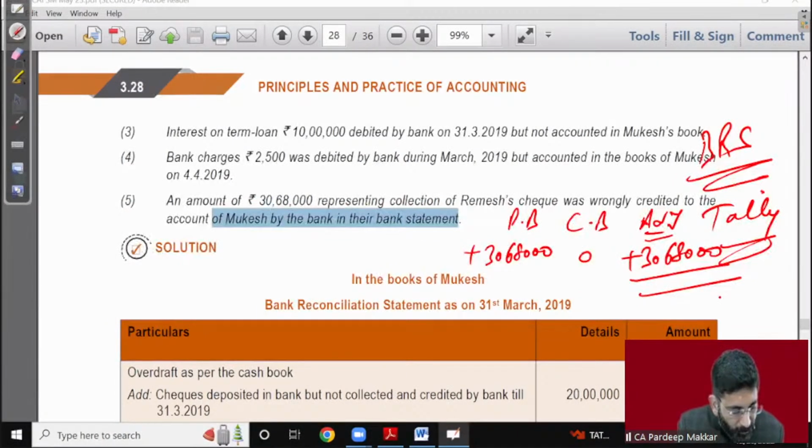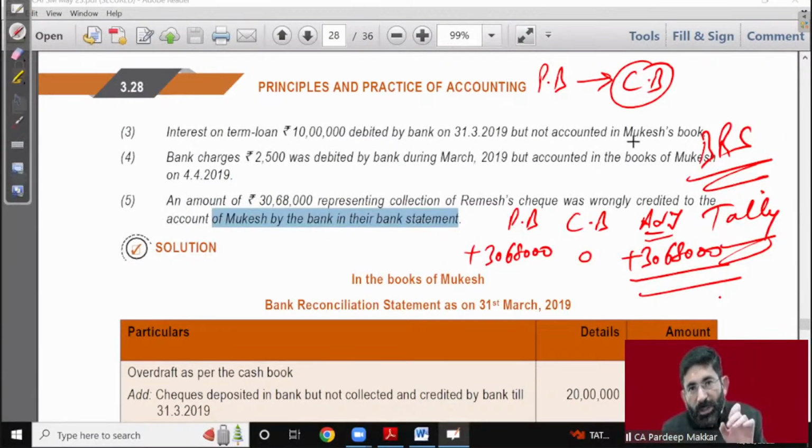Okay. In which situation do we do whatever is done in passbook as it's same on bank, and whatever is done in cash book as it's same on bank. But let it be very much clear, when we have the balance of passbook with us, we have to do whatever is done in cash book, because our route is changed. Now we have to go to cash book.